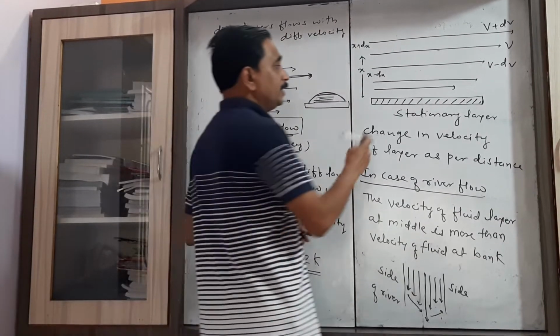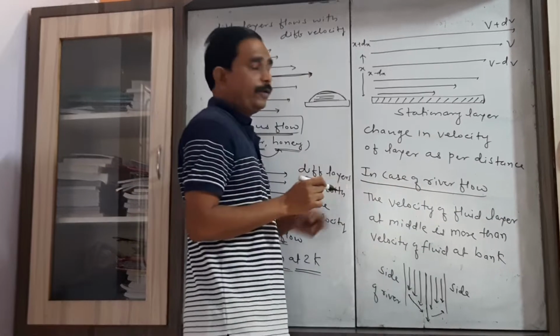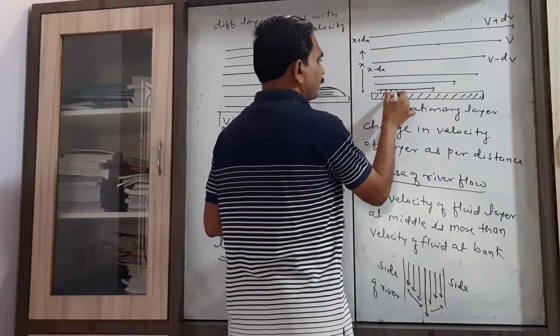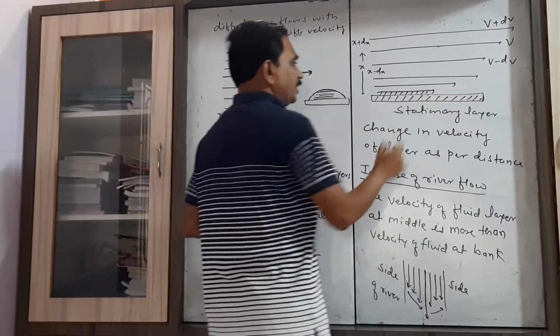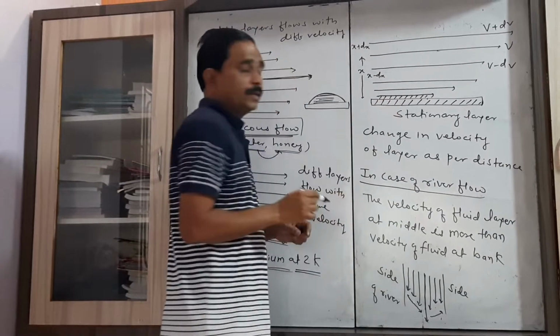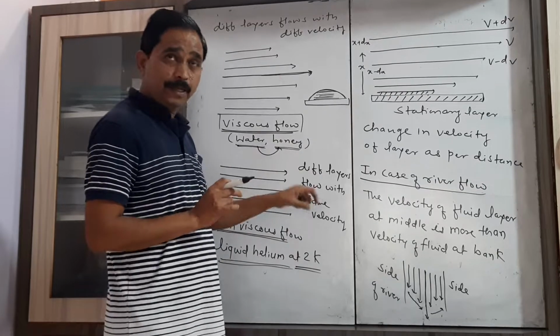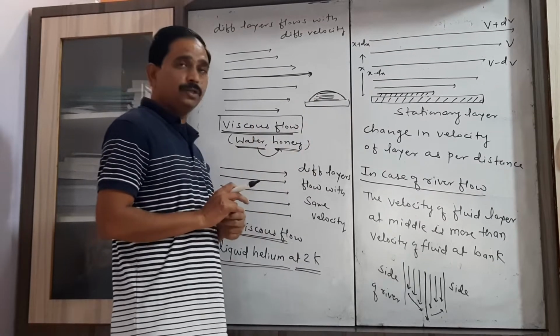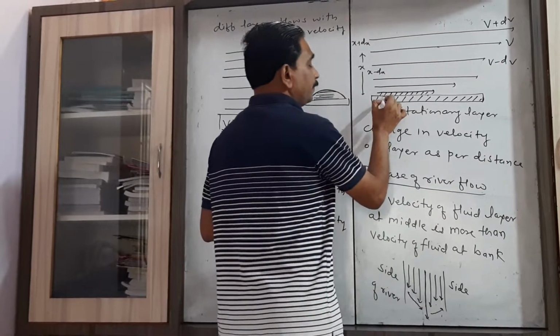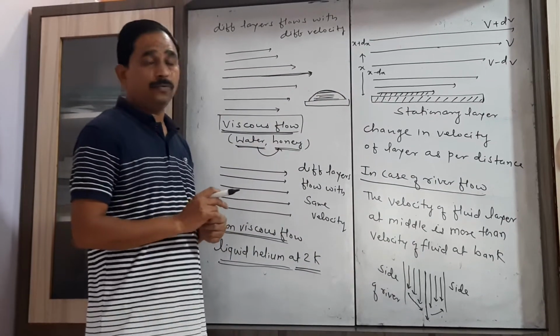Now if you consider the first layer of the fluid which is in contact with that stationary layer, this layer will experience the maximum frictional force because of this surface which is in contact with that fluid.